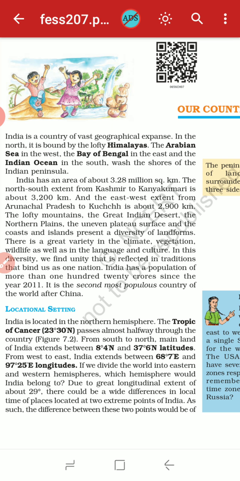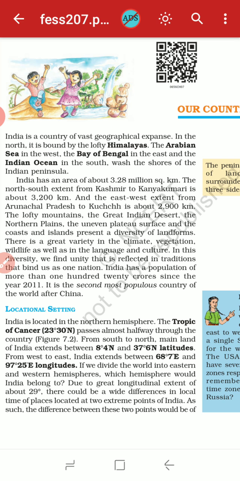Okay, so in this diversity, that means differentiation, we find unity that is reflected in traditions that bind us as one nation. Though we have different languages, different cultures, different kinds of people with different castes, their culture and language are different, but only one tradition binds us, that is our unity. We follow a certain kind of tradition which binds us as one nation. Though we are different, the traditions bind us as one nation.